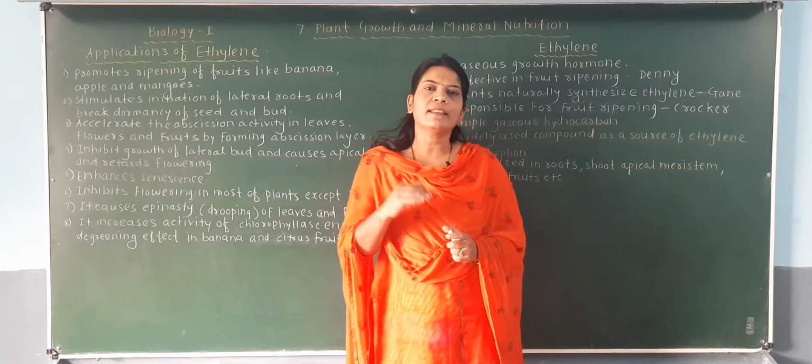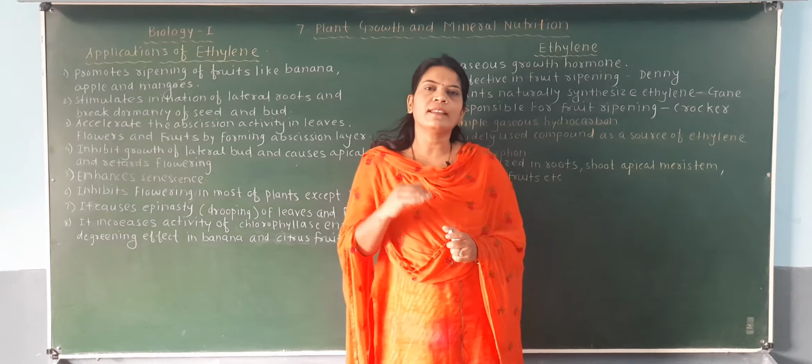So all these points are very, very important from the MCQ point of view: ethylene is the only gaseous hormone, its chemical nature is a gaseous hydrocarbon, it is mainly prepared from the compound ethephon, and it is synthesized in the root, in the shoot apical meristem, and in ripening fruits.